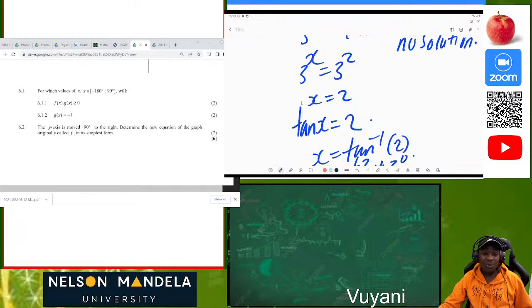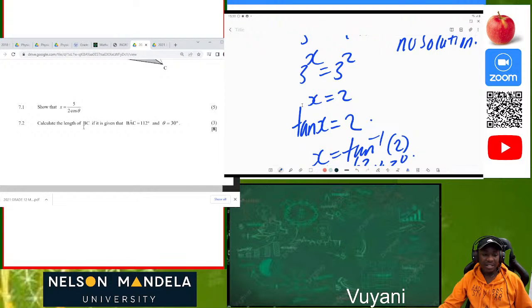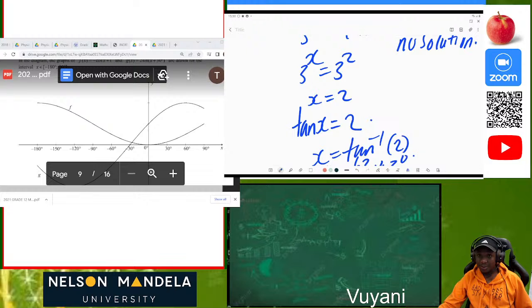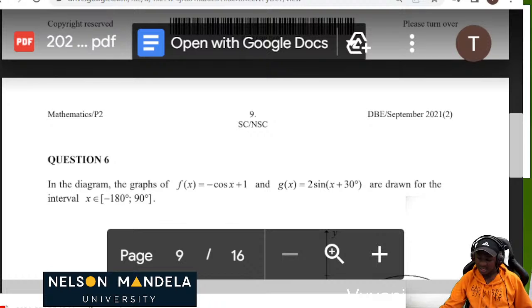Now we are doing the last question of the day, which is graphs. Now, this is the graph which you are given, question 6.